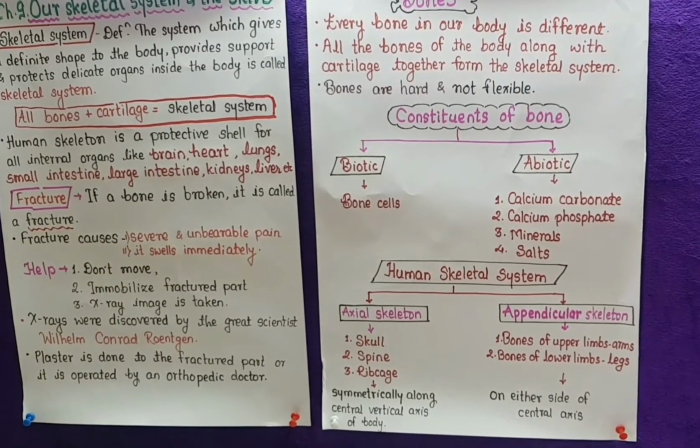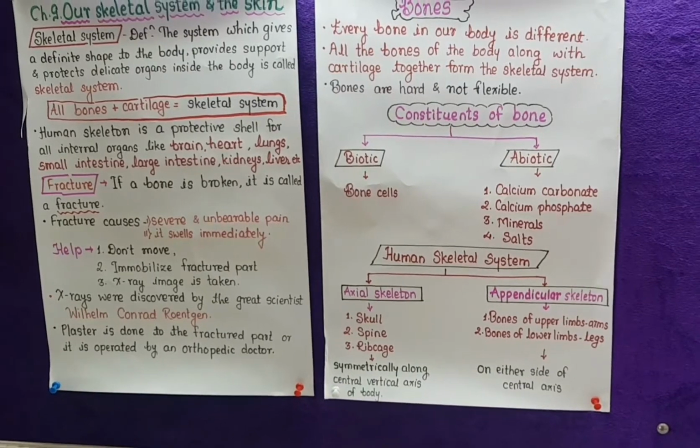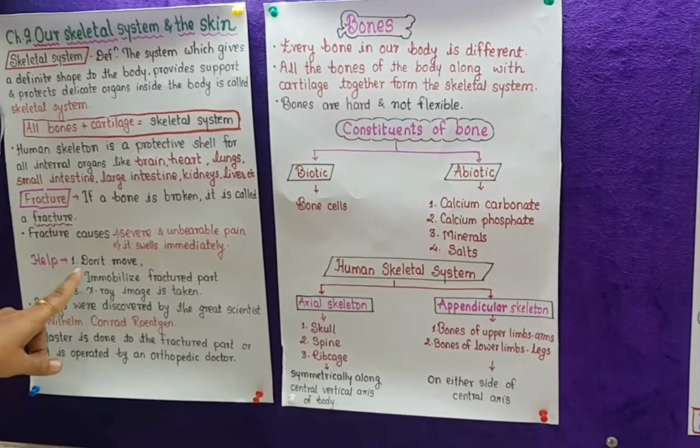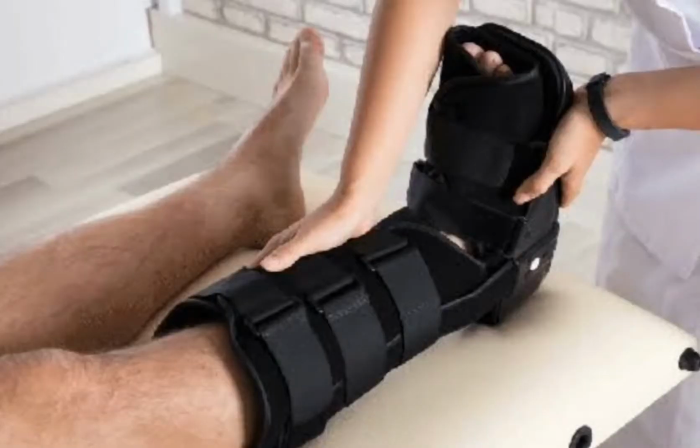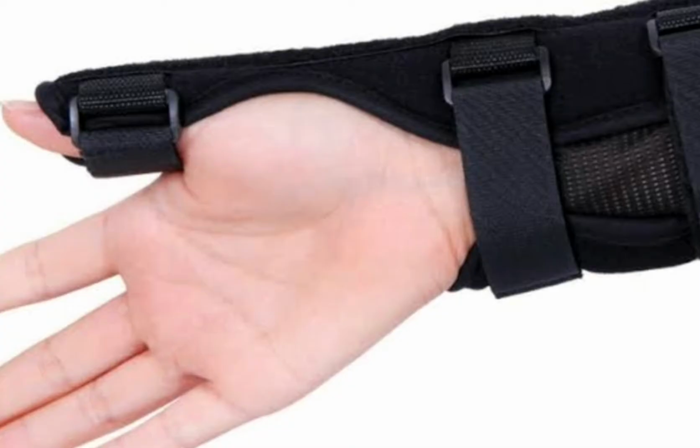Now, what do we have to do? Which help should we give to the victim? We should tell him not to move. Then immobilize the fractured part with the help of a wooden plank or something. We should immobilize the fractured part.